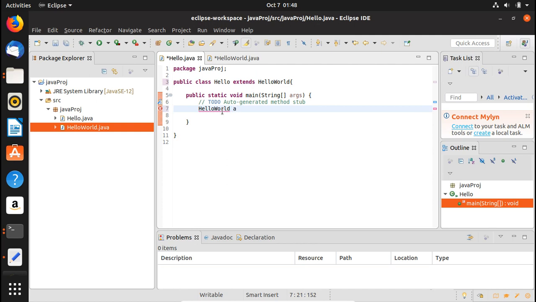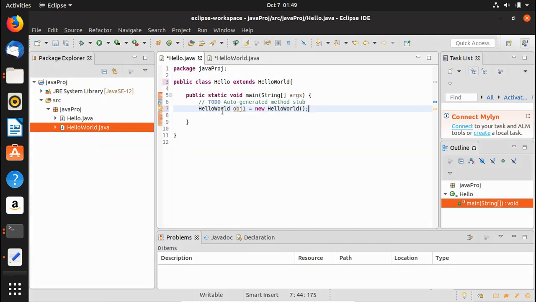Let's say obj1, the first object. We write new, and then HelloWorld, and then we have parentheses here. This is just a simple syntax to create an object.